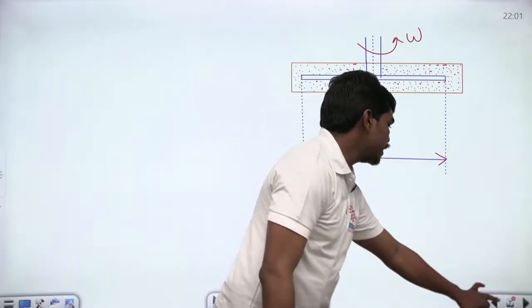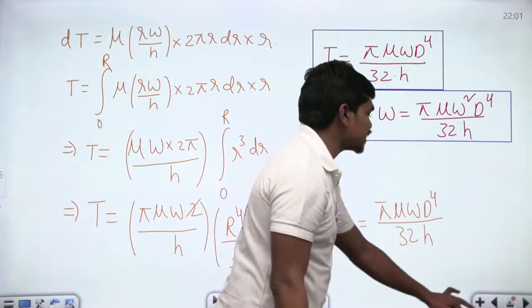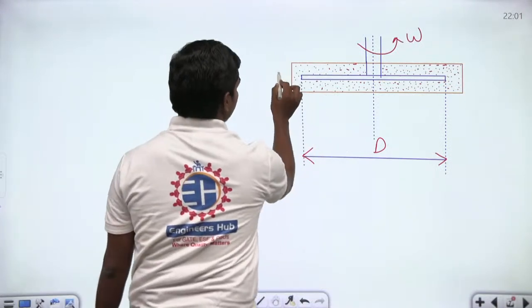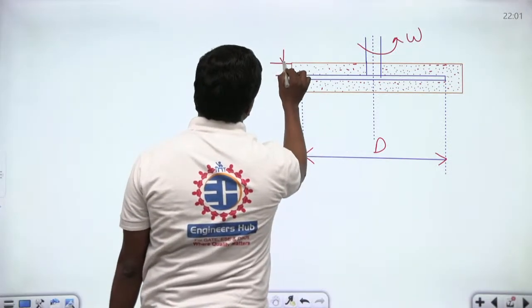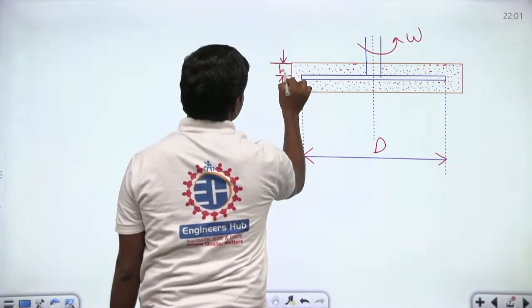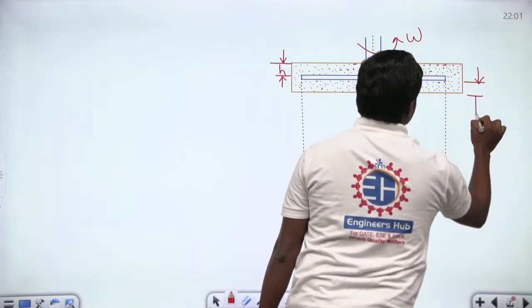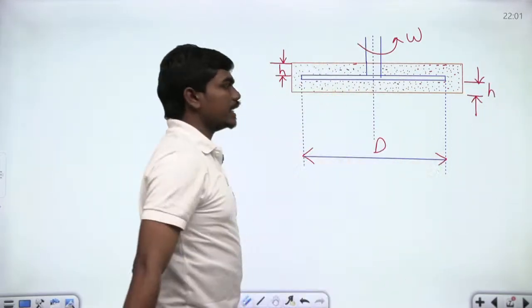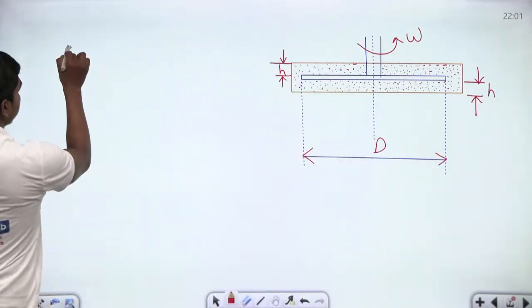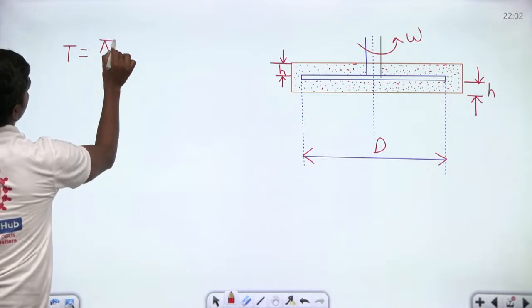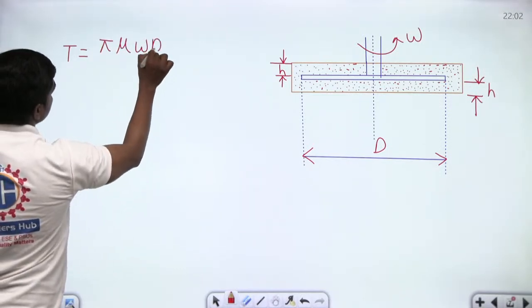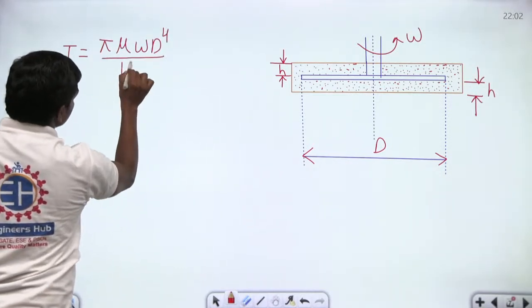So in this case, if you have this torque as pi mu omega d power 4 by 32h when the clearance is h, and similarly the clearance on this side is also h, then the torque gets doubled. So it is pi mu omega d power 4 divided by 16 times h.